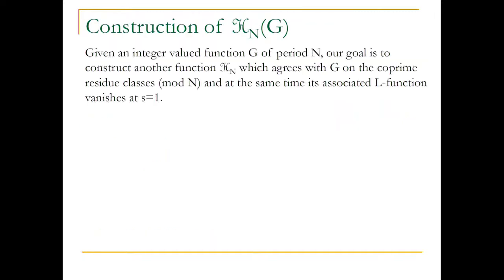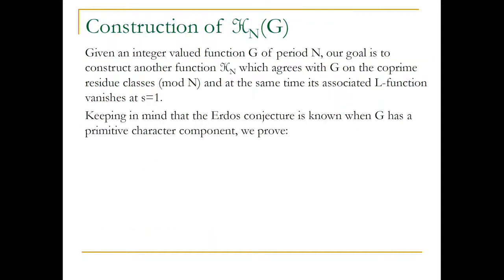And these functions Hn of g, maybe I won't go in too much detail, but given an integer function g of period n, you produce this other function script Hn, which agrees with g on the coprime residue classes modulo n. At the same time, its associated L function vanishes. So in this way, we keep changing the function, but the L1g of that new function is still 0.